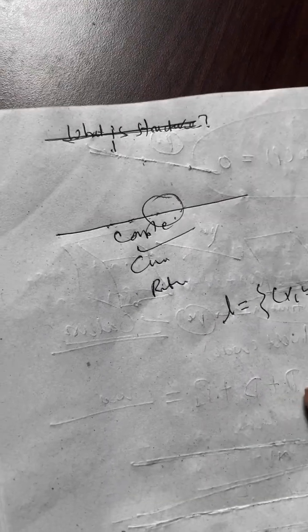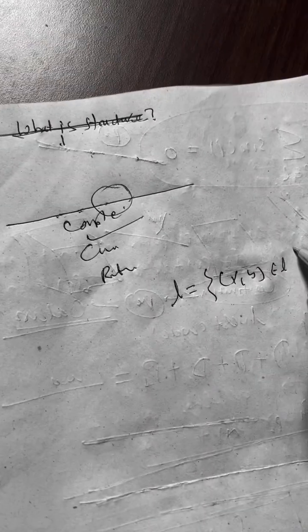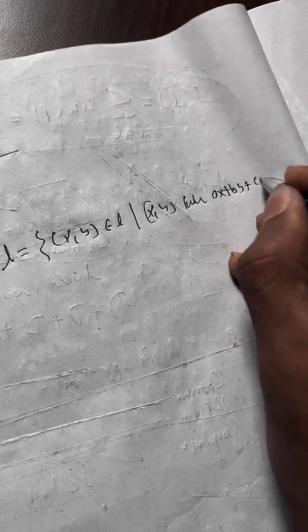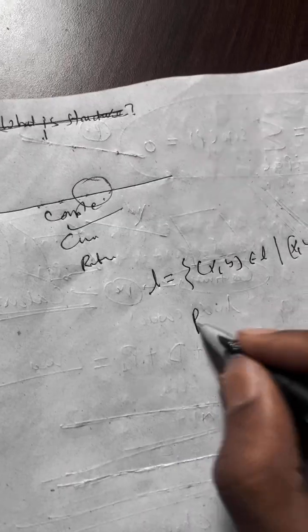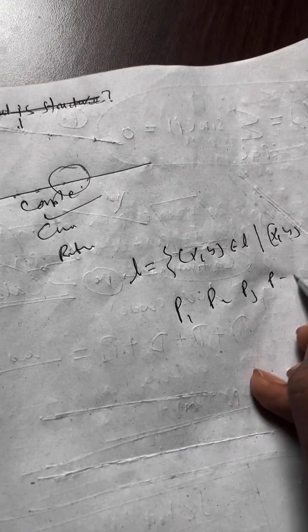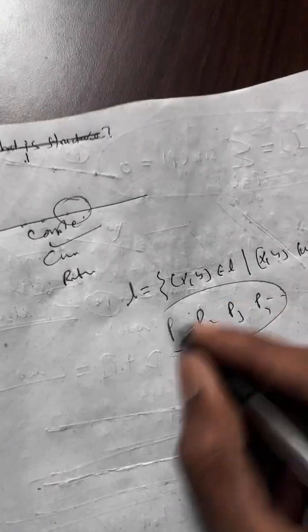Even set theory says, what is a line? A line is the collection of points (x, y) that belong to the line, such that x and y satisfy the equation ax plus by plus c equals 0. We do it in coordinate geometry too. But it does not mean the collection of all those points p1, p2, p3 and so on is what makes the line.